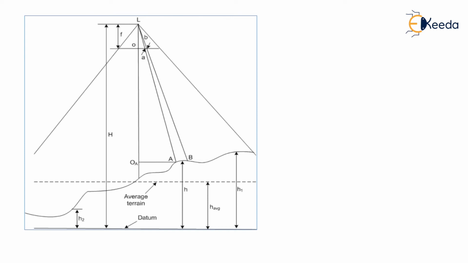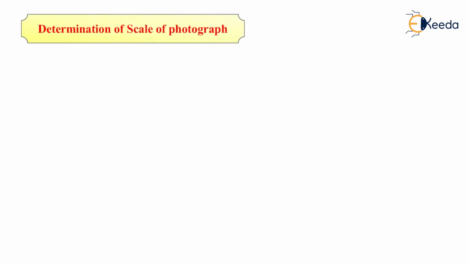So from the top point, that is L, we can determine a number of formulas from which we can find the height and the distance between points, or the area enclosed by different points. Next slide, we have the determination of scale of photograph.